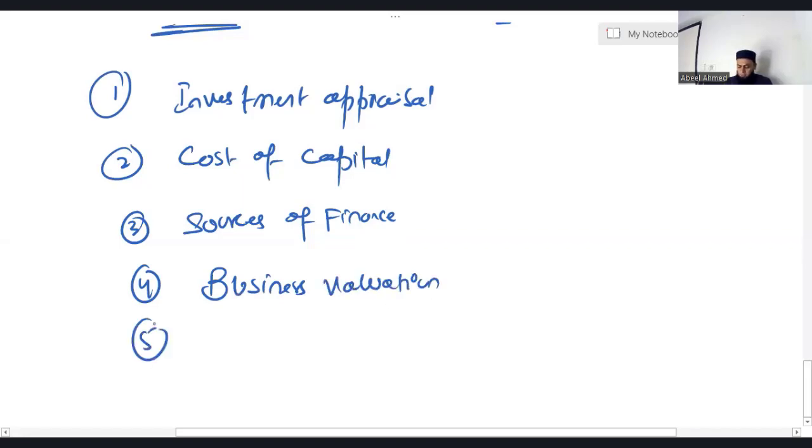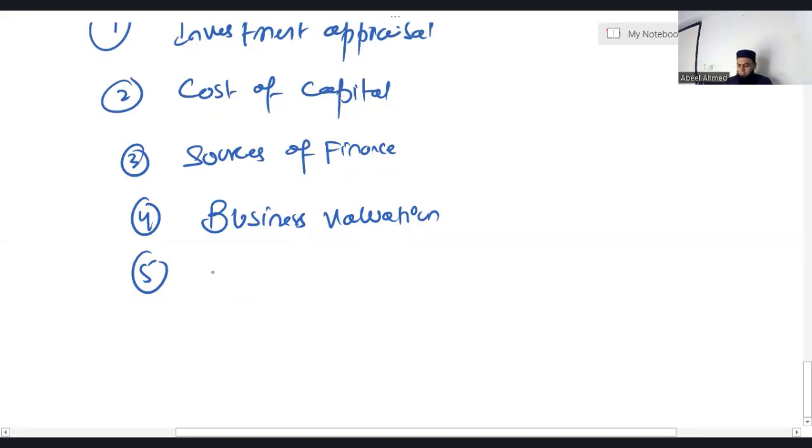After business valuation, we'll be discussing Forex, foreign exchange. On this topic, you'll be getting at least one question in section B having 10 marks. In section B, you will have a small scenario, and on that small scenario, the examiner will ask 5 questions, each worth 2 marks.